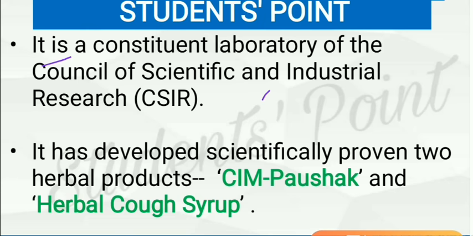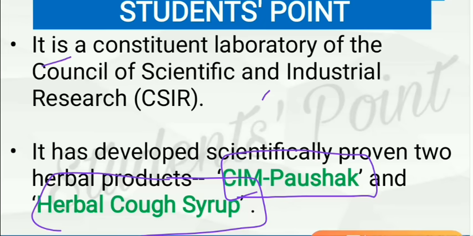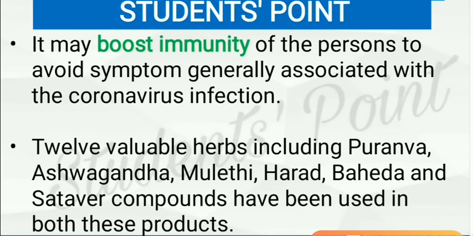These 2 herbal products are CIM Posak and herbal cough syrup. Why these are important? Because this will help to boost immunity of persons to avoid symptoms generally associated with coronavirus infections. What are those symptoms? Fever, respiratory issues, and others. And 12 valuable herbs including Punarnava, Ashwagandha, Mulethi, Harad, Baheda, Satavar compounds have been used in both these products.